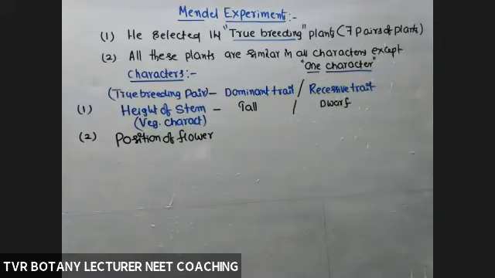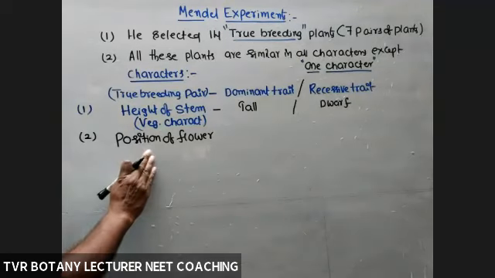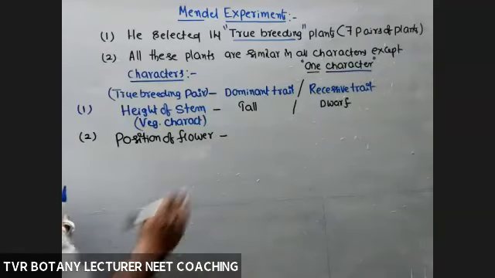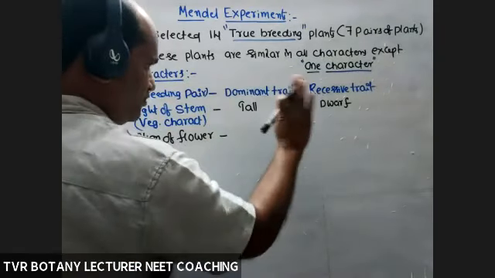Position of a flower means the type of inflorescence on the basis of position. Position-based inflorescence type. So according to position-based, what about dominant and recessive? We'll see what is dominant and recessive.